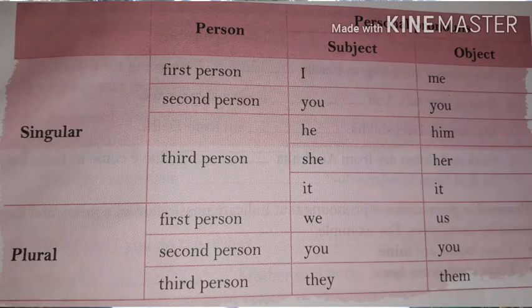According to the number, subject pronouns and object pronouns are divided into two, singular and plural. The singular subject pronouns are I, you, she, he and it. Singular object pronouns are me, you, him, her and it. Plural subject pronouns are we, you and they. Plural object pronouns are us, you and them.